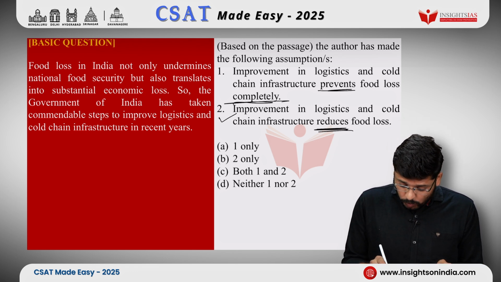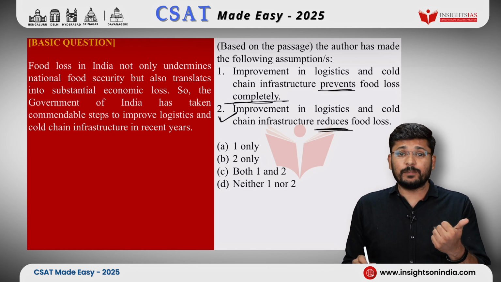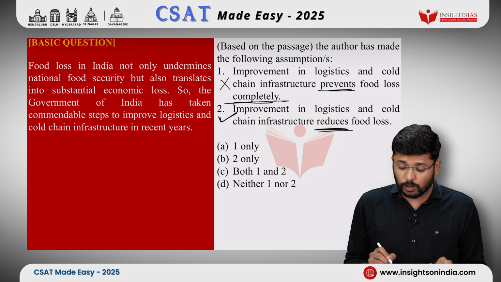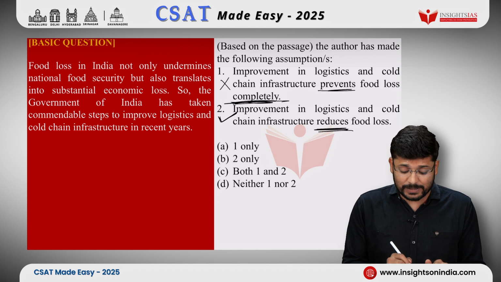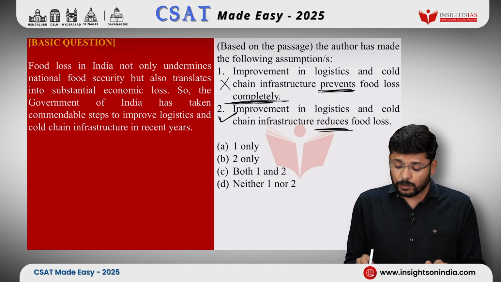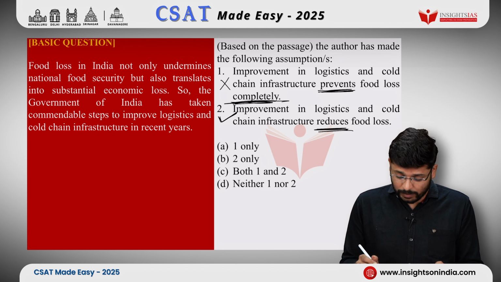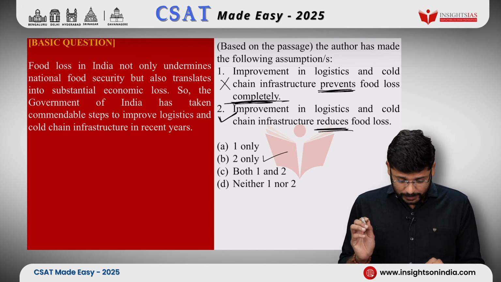So assumption 2 appears to be true. Either it can be prevented or it can be reduced to a good extent. However, assumption 1 is wrong because it mentions completely. That would be a very extreme case, and there is no such mention of an extreme case in the passage. It uses the word prevents completely, so it would be a very extreme case. So we will go with assumption 2 only. So your answer would be 2 only.